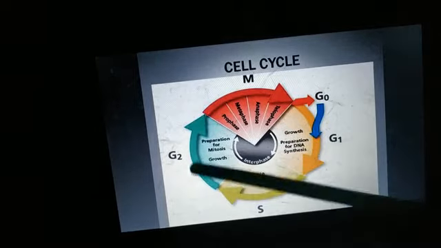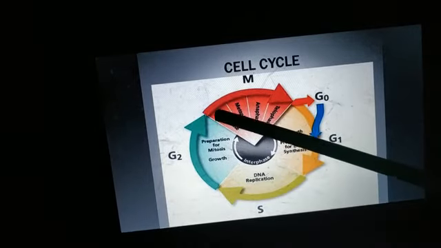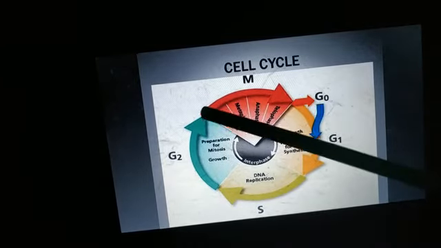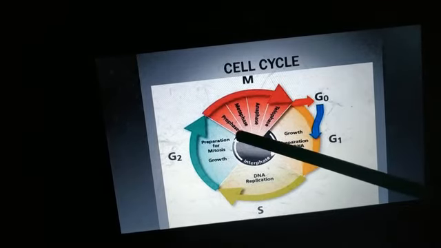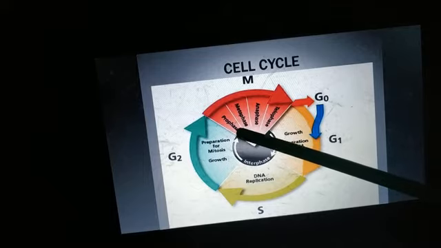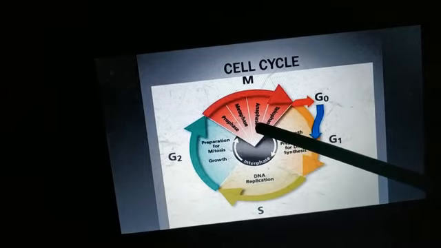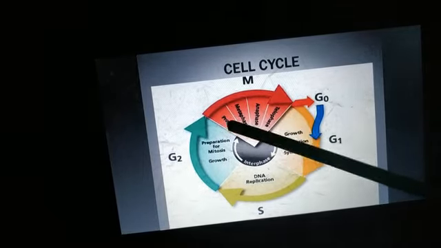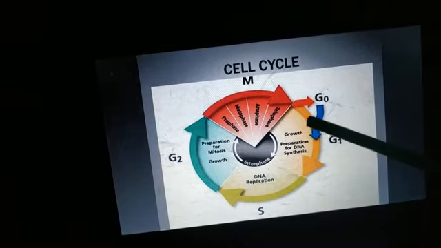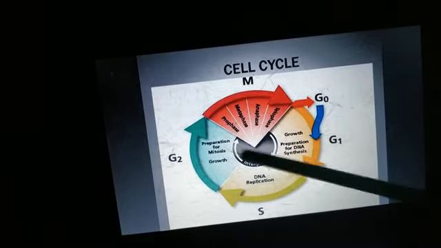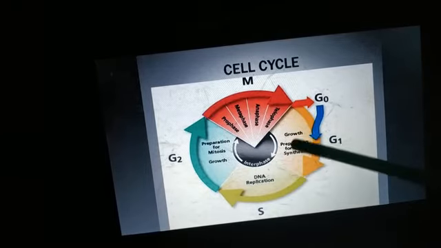Next the cell enters into G2 phase, and finally the cell division takes place in M phase. M phase is again divided into prophase, metaphase, anaphase and telophase. We have studied about this in our last class. Now we will discuss what events take place in all these phases.